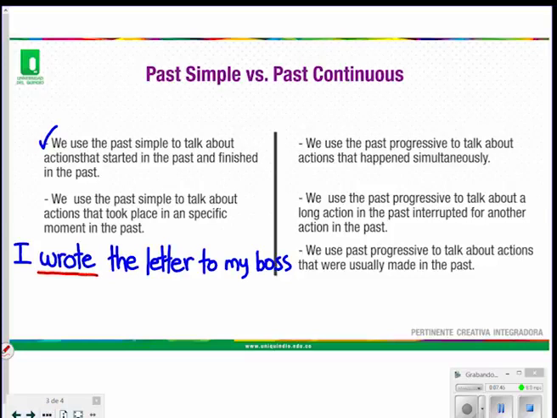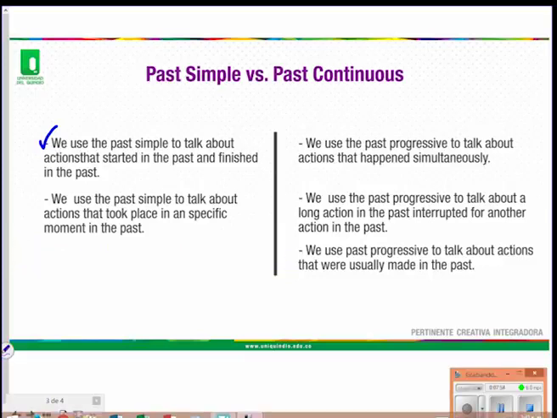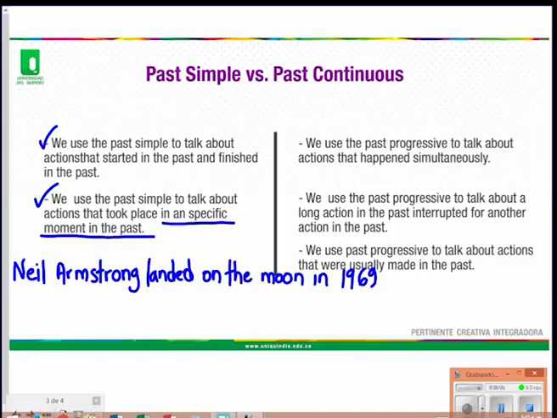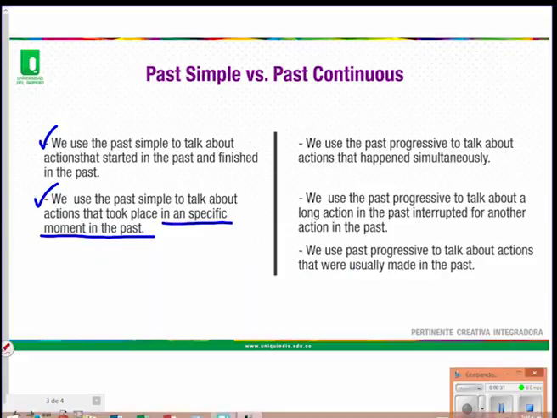I'm not writing anymore because I have already finished writing the letter to my boss. We use the past simple to talk about an action that took place at a specific moment in the past. For example, Neil Armstrong landed on the moon in 1969.